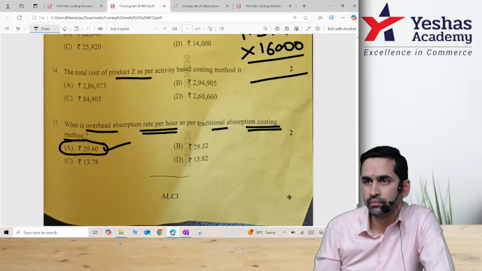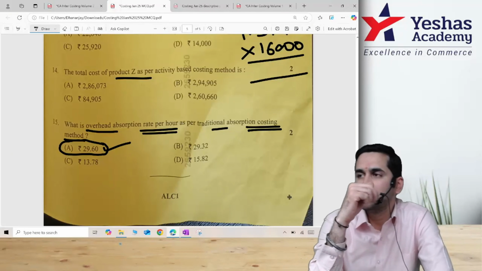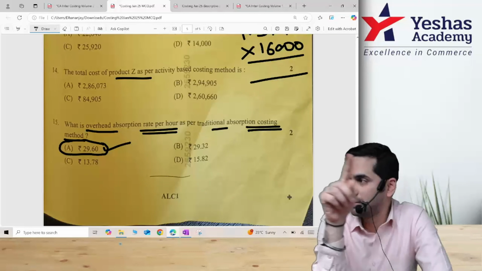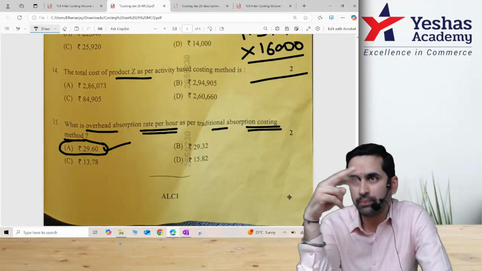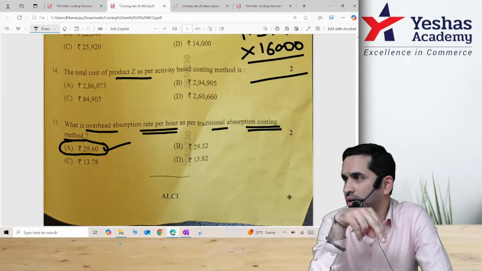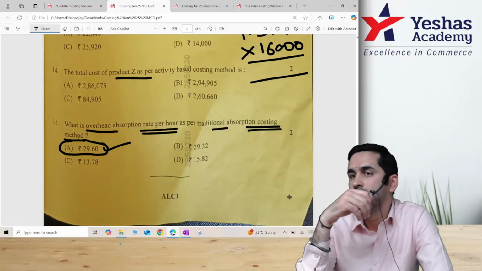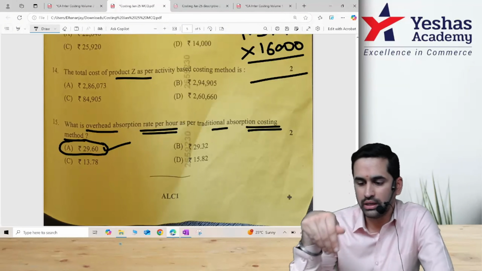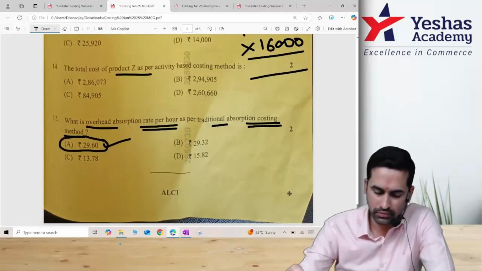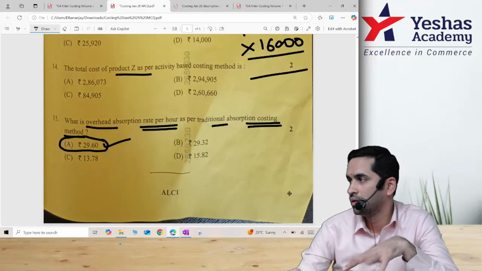That's the answer. Normally in class material sum, first question is traditional LHR or MHR. Sub question B we used to do activity based. Here they have asked that at the end, 29.59 something, nearest one is 29.60, and that is another question for 2 marks. With this the MCQ section is over.